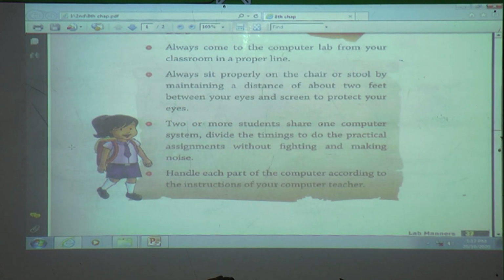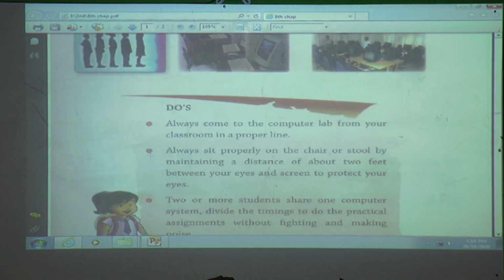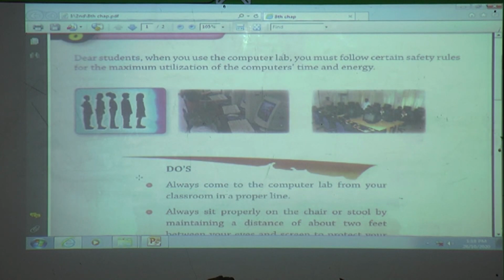Next one, see here what the picture is showing. Which things do we have to do when we enter a computer lab? When you come to the computer lab, we must come in a proper line, keeping distance between you and your friend.